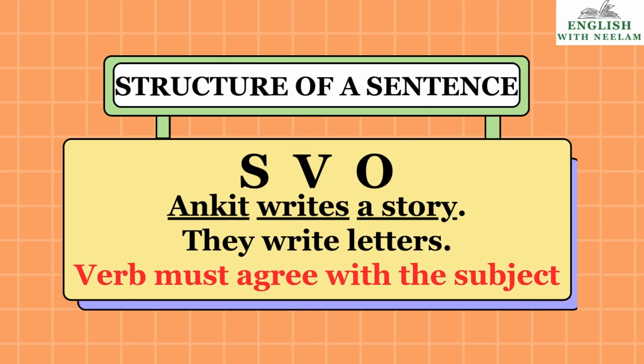Let us first of all see the structure of a sentence, children. It is subject, verb and object. Ankit writes a story. Ankit is the subject, writes is the verb, a story is the object. If it is plural, they write letters. So children, we can say that the verb must agree with the subject.